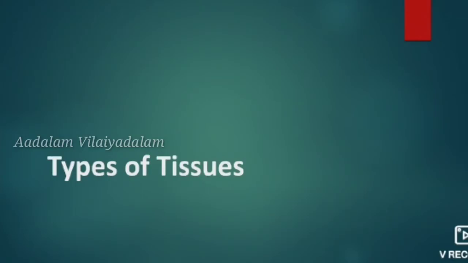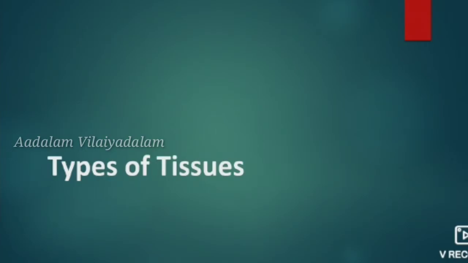Mainly there are two types of tissues. The first one is simple tissue and the second one is complex tissue. Simple tissues are made up of the same kind of cells. An example for this is glandular cells. Complex tissues are made up of different kinds of cells. An example is the tissue of dry skin. That is simple and complex tissues.